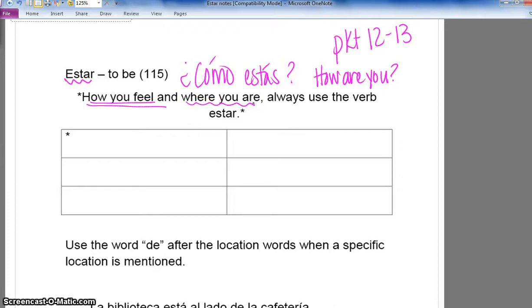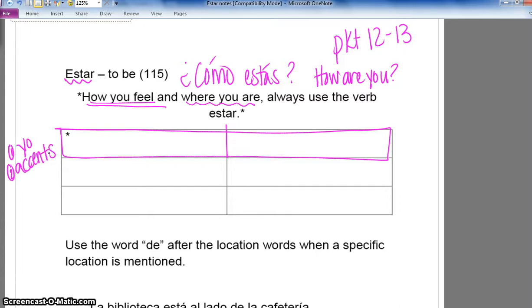This jingle might help you. How you feel and where you are, always use the verb estar. When you conjugate it, it acts like a regular AR verb except for the yo form. The nosotros form is also a little special. You're going to have to memorize two things. Number one, the yo form is different. And number two, there are accents on almost all of the forms.